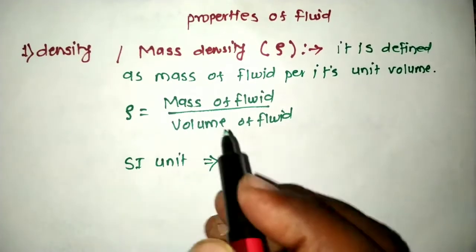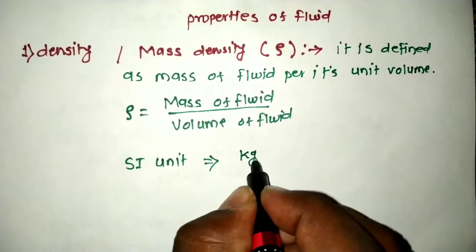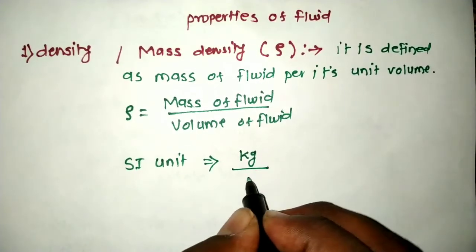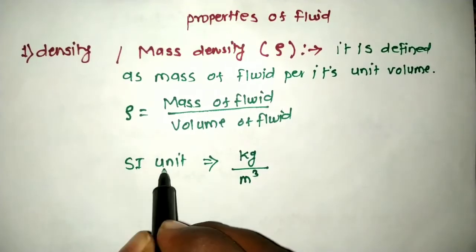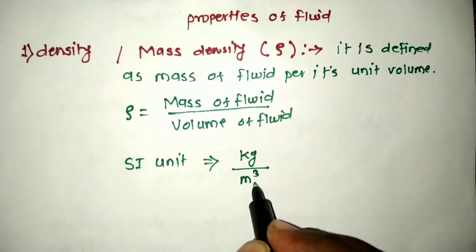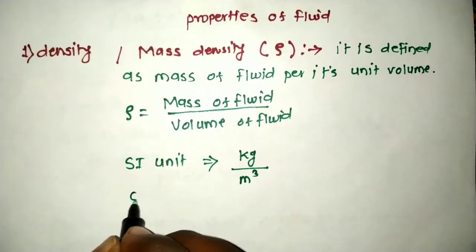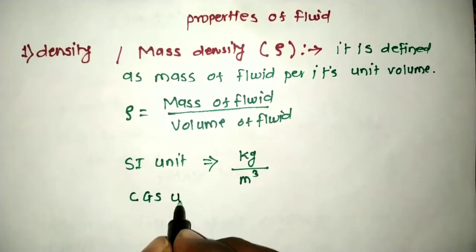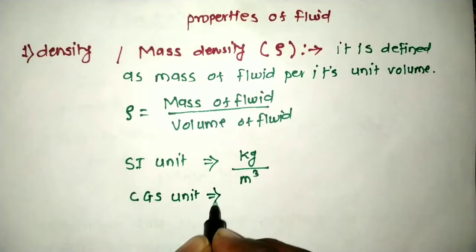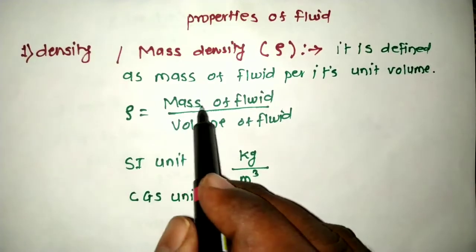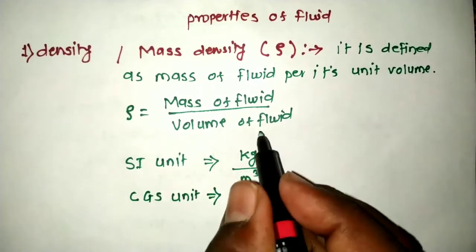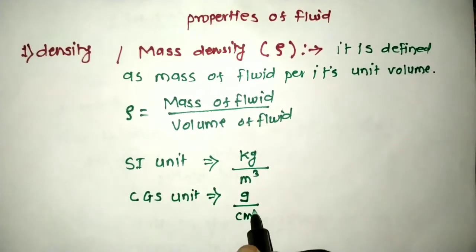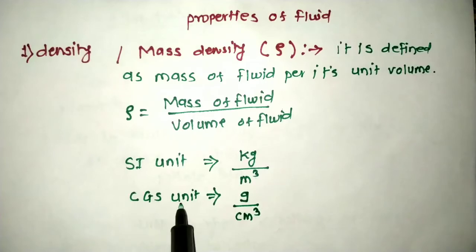So mass has unit in SI system, that is kg, and volume has unit, that is meter cube. So SI unit of density is kg per meter cube. Now we can write the CGS unit as well. So in CGS system, mass is represented in gram and volume is in terms of centimeter cube. So CGS unit of density is gram per centimeter cube.